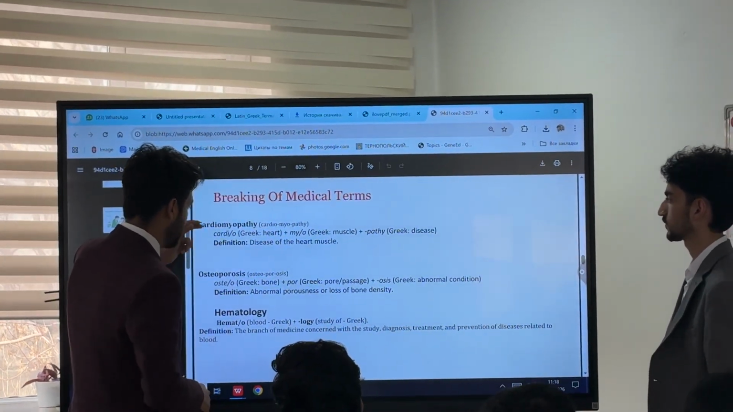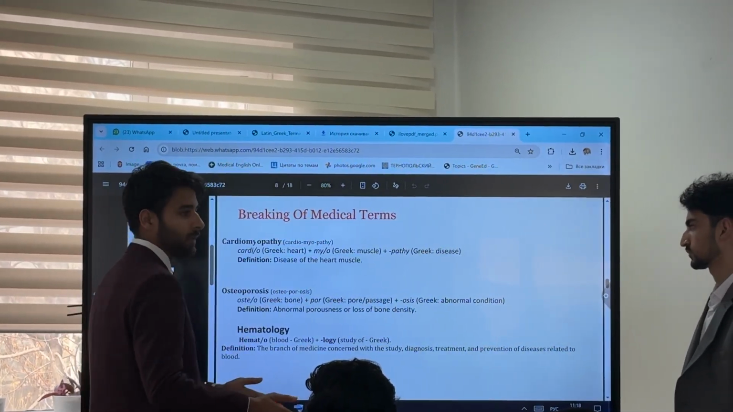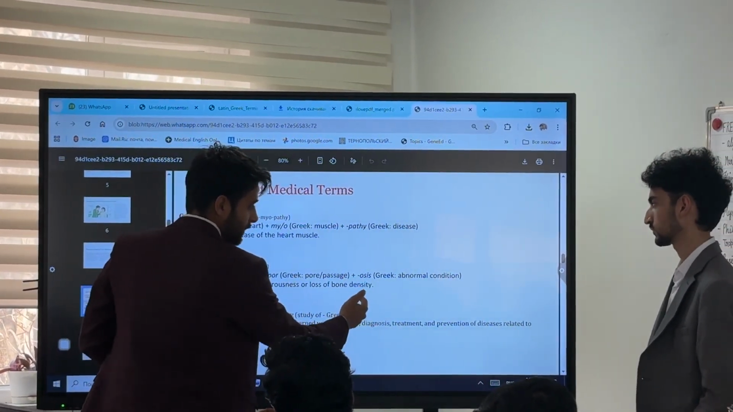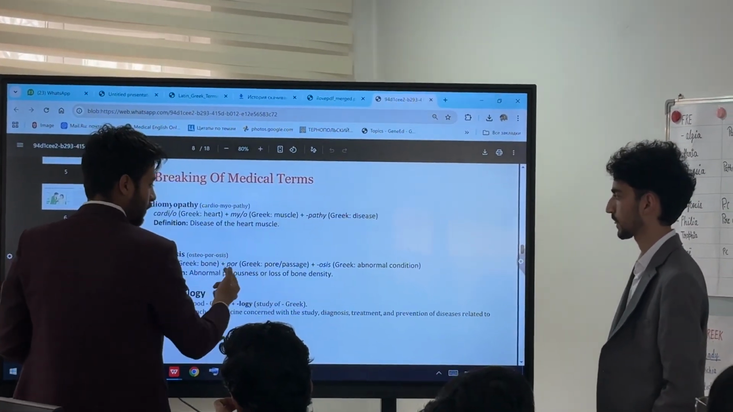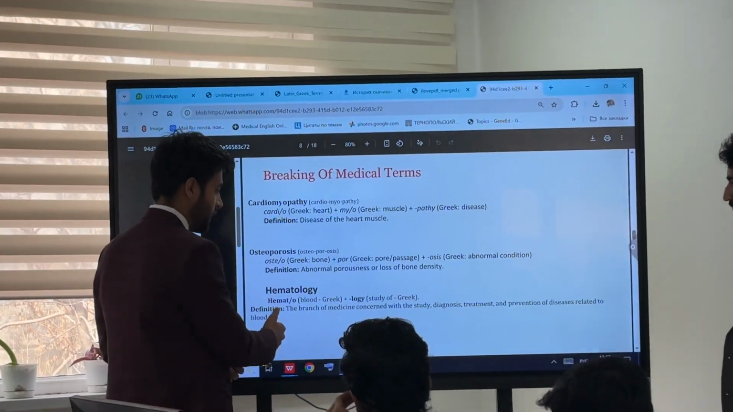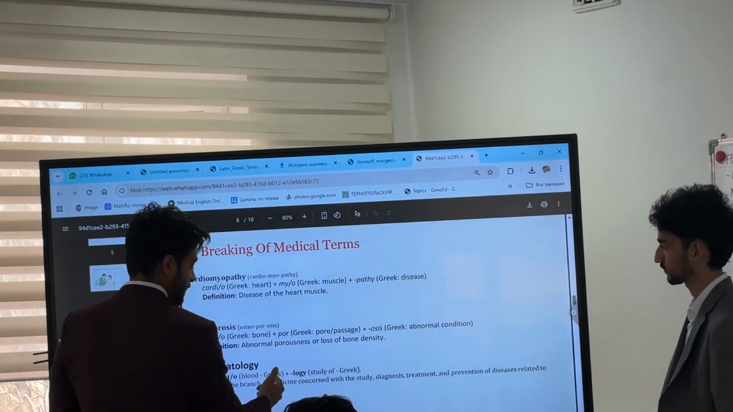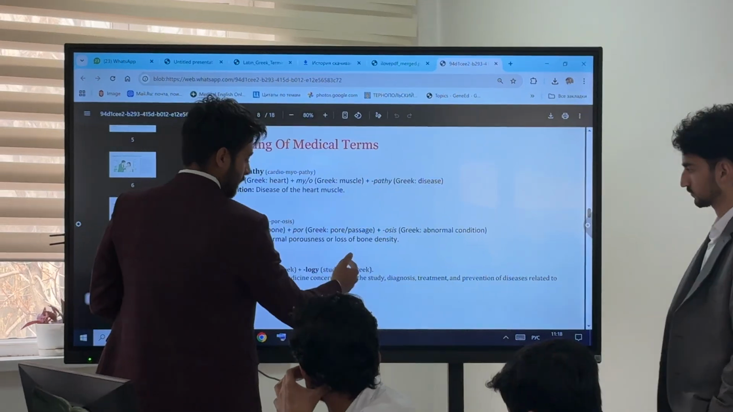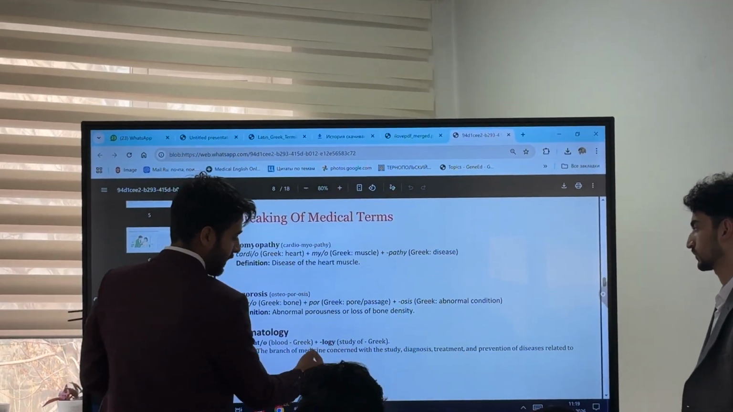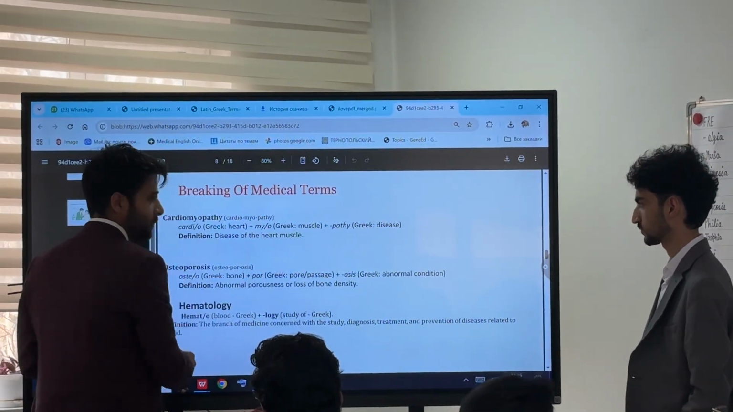After that, we have different types of conditions like osteoporosis. As you have read in your class, osteo means bone, and osis means abnormal condition. It means abnormal porousness or loss of bone density. We also have hematology, which is really important to us. Hemat is a Greek word which means blood, and logy is a Greek word which means study. In general, it means the branch of medicine concerned with the study, diagnosis, treatment, and prevention of diseases related to blood.